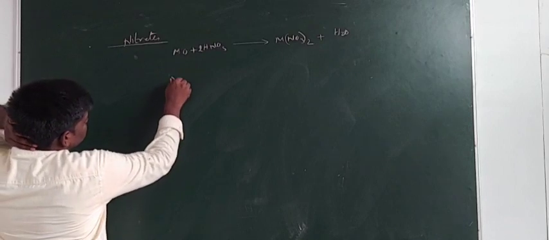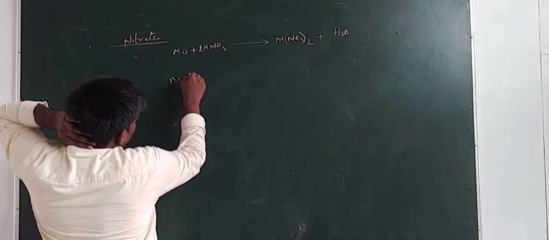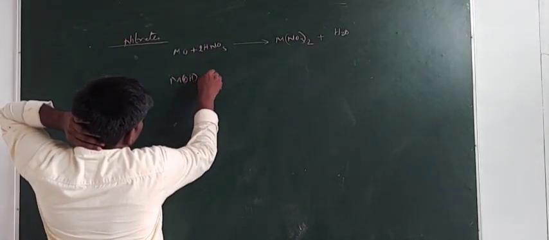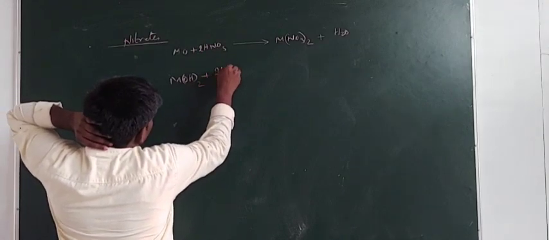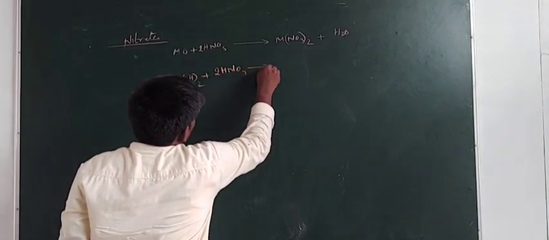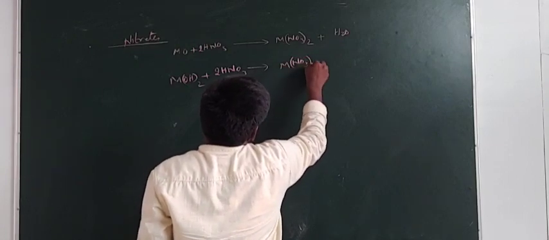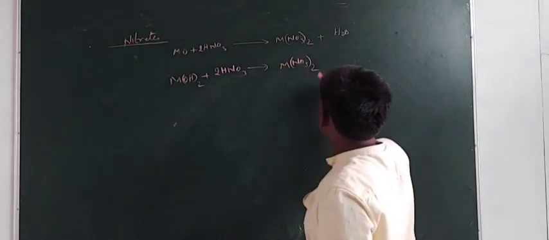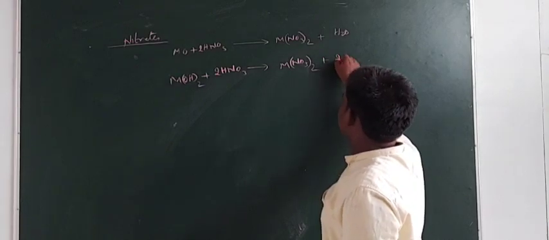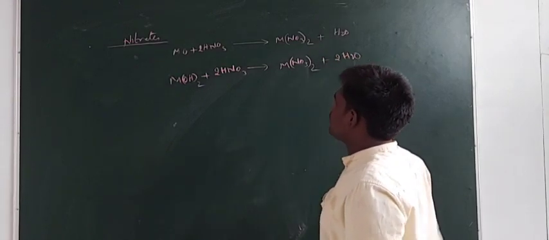And the next one, when you treat metal hydroxides with HNO3, we can get the metal nitrate of the secondary group element, and you will get 2 moles of water.